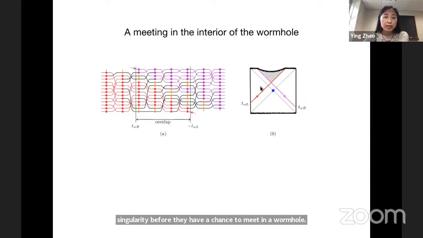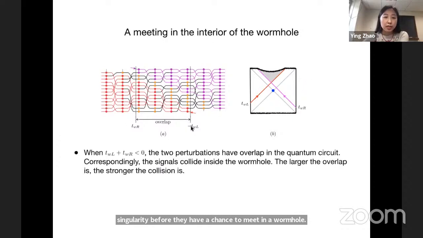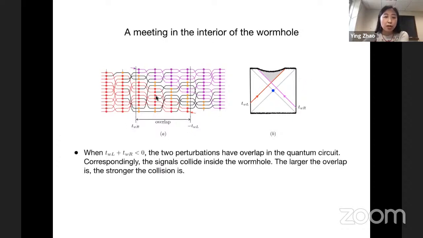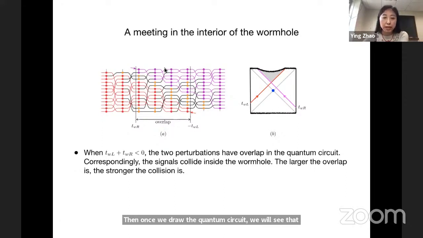The more interesting case is when the times are arranged such that minus t_wL is larger than t_wR. Then once we draw the quantum circuit, we will see that there is a certain part of the quantum circuit where both perturbations appear. The two perturbations have overlap in the quantum circuit. The proposal is that correspondingly the signals will collide in the wormhole. And the larger the overlap is, the stronger the collision is.